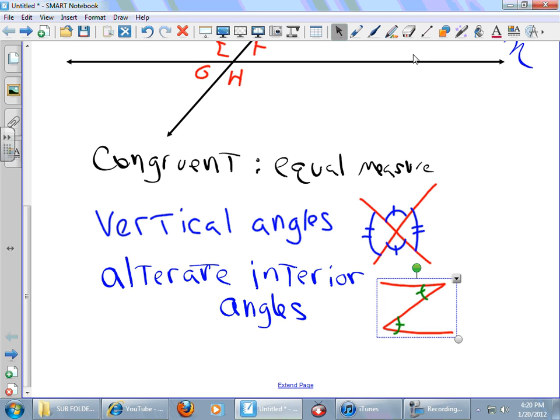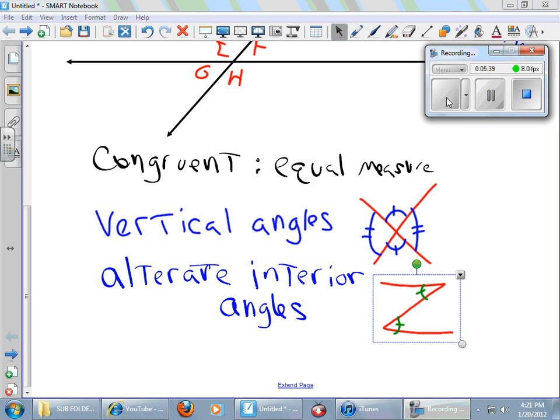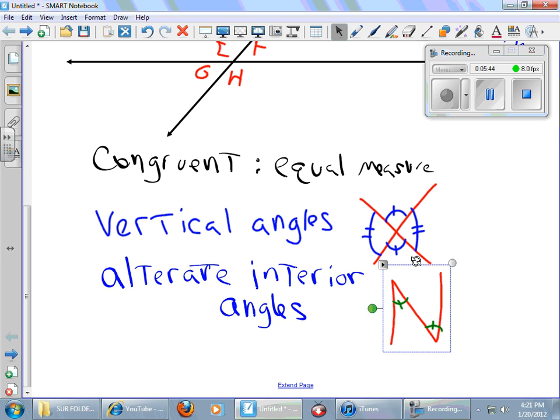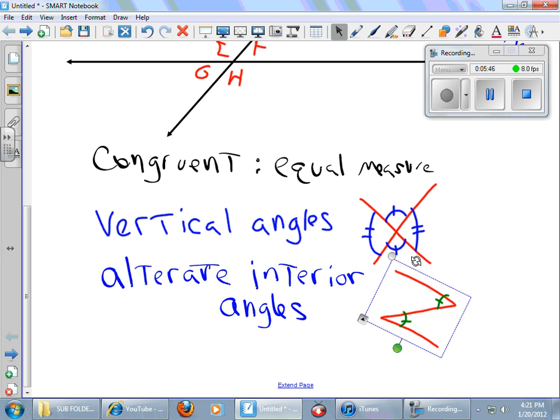Now I need to let you know that this Z might look like an N. You know what I should do? I should make those all go together. Hold on one second. Okay, so this Z could really be an N. And those angles are the same. It could be an upside down Z, but you wouldn't be able to tell.